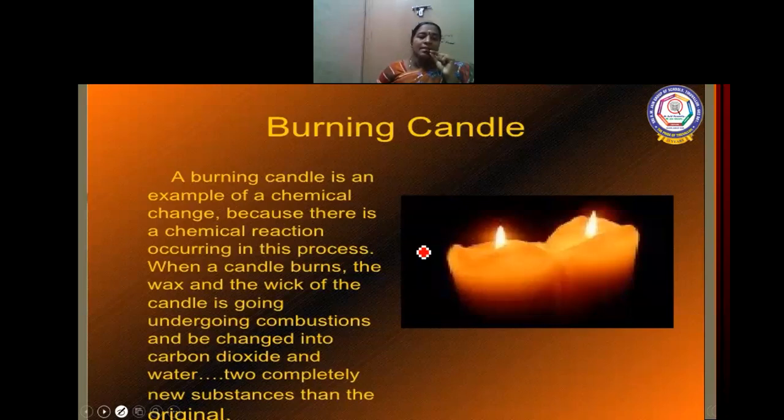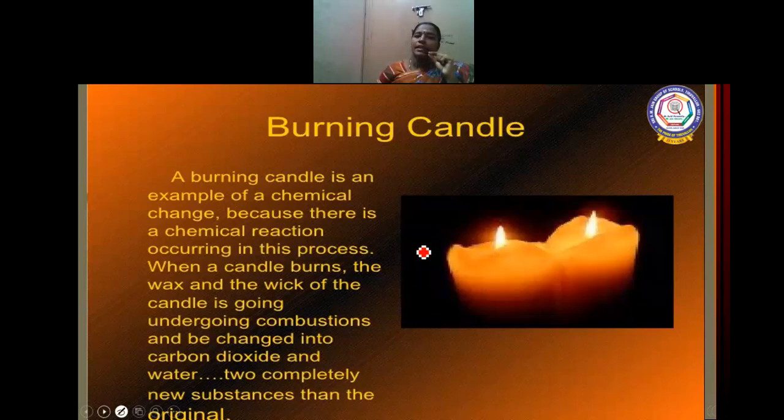A burning candle is an example of physical change and chemical change because chemical reactions occur in this process. When the candle burns, the wax and wick of the candle undergo a decomposition reaction and change into carbon dioxide and water, two completely new substances. So it is known as chemical change.